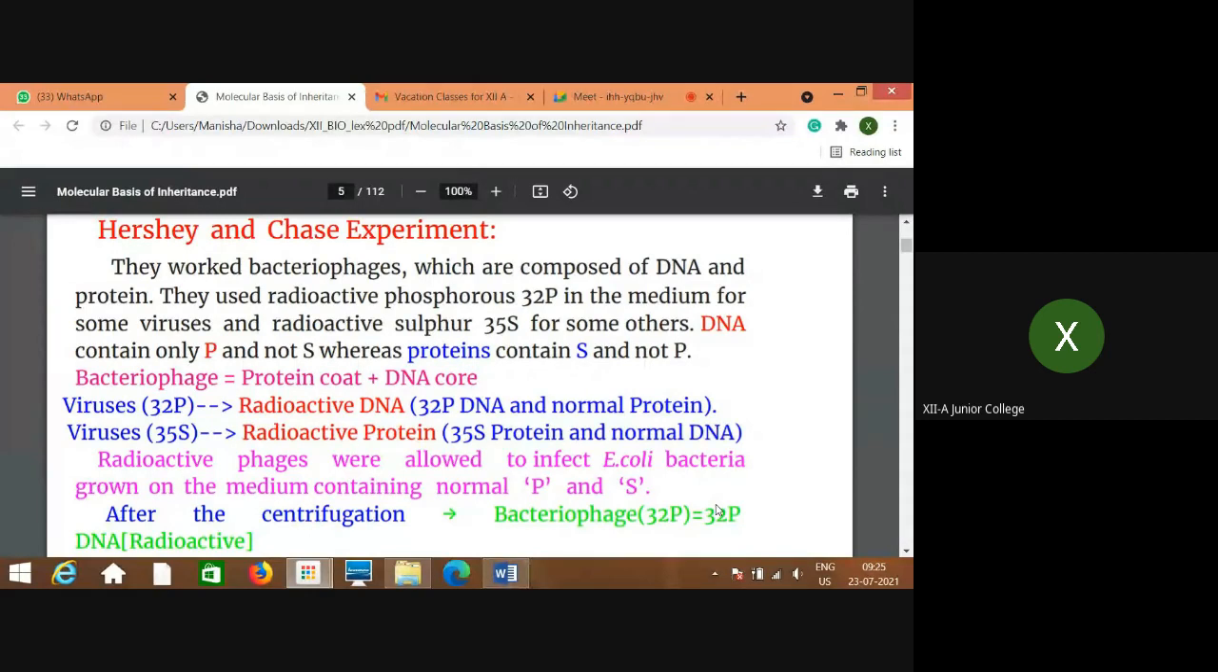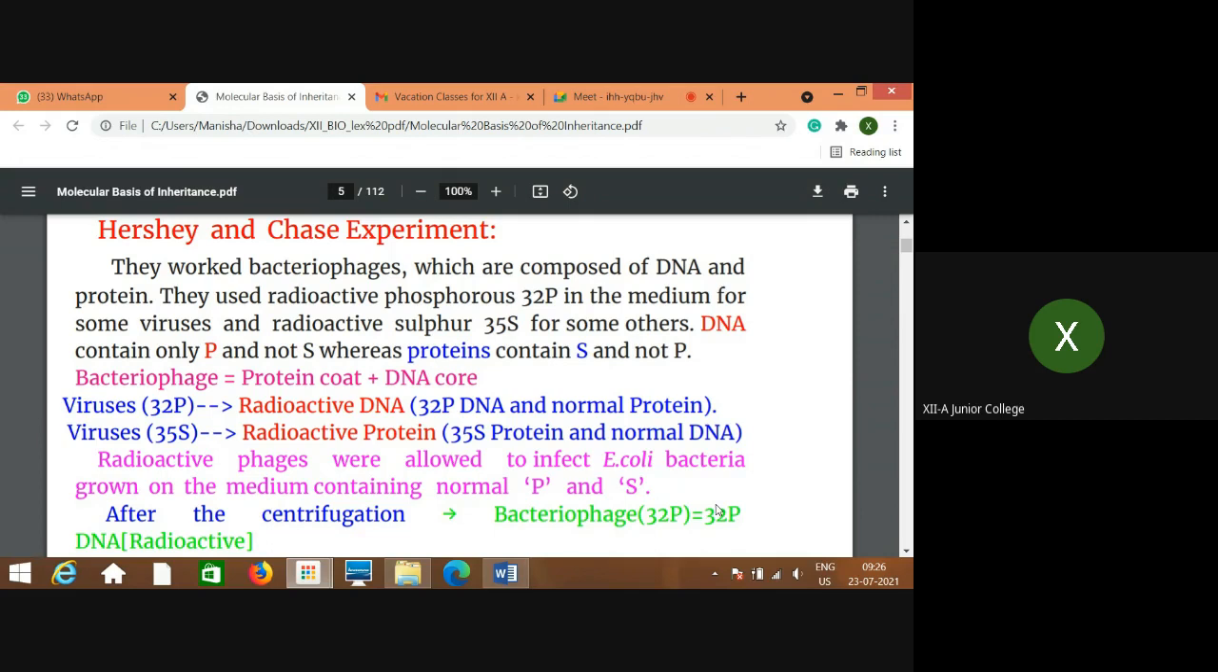If you remember the structure of bacteriophage, we learned it last year. That is a very simple structure. They are viruses which infect bacteria, right? They have the protein coat outside, and at the center, the core, they have the genetic material in the form of either DNA or RNA. So a very simple structure. Hershey and Chase experimented on bacteriophages which are made up of DNA and protein.